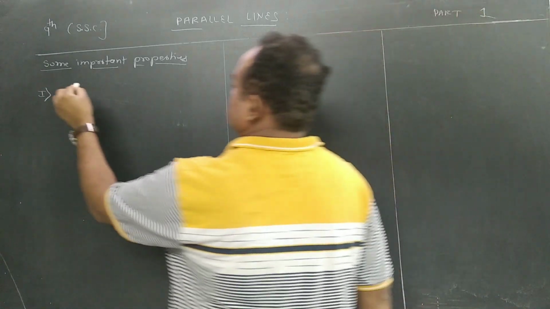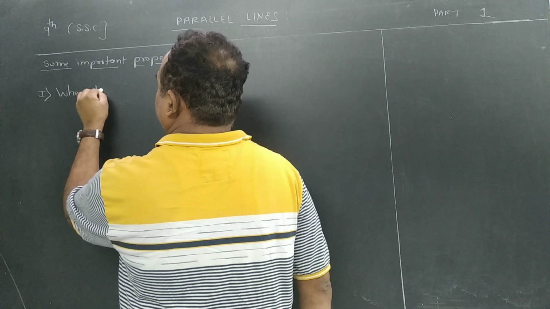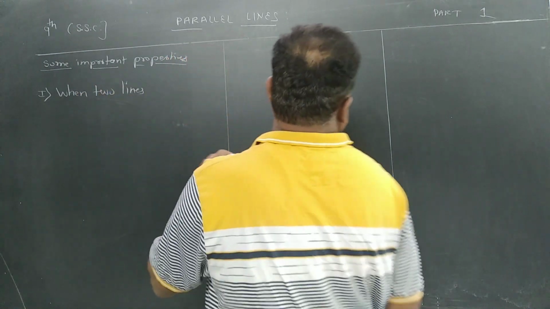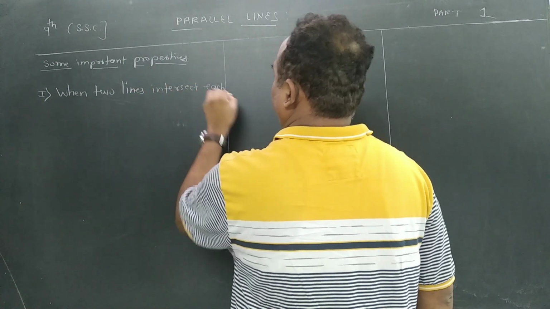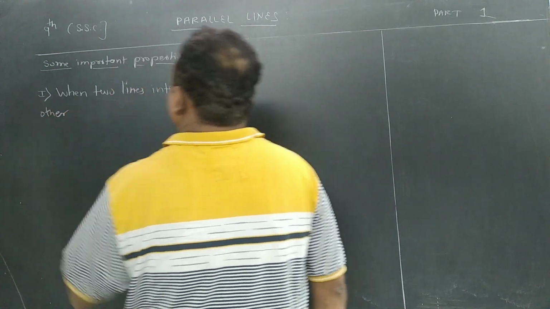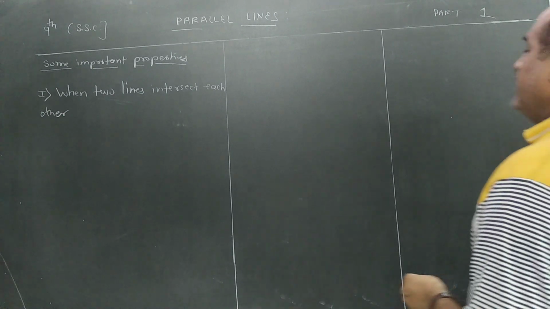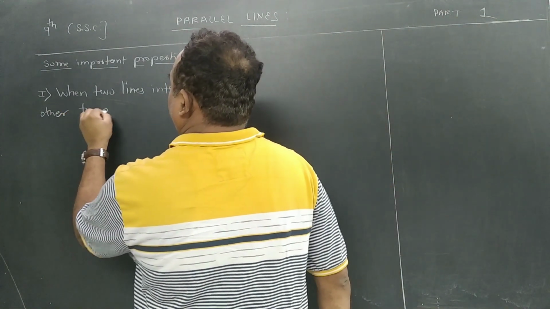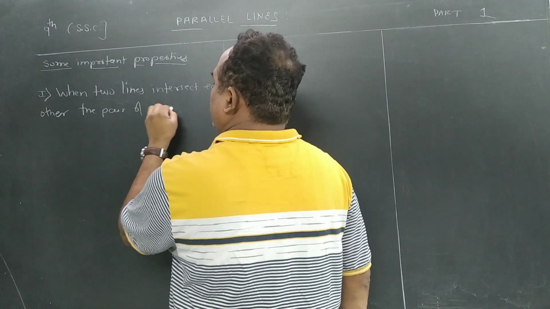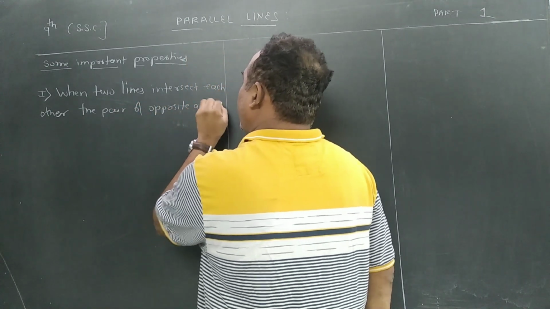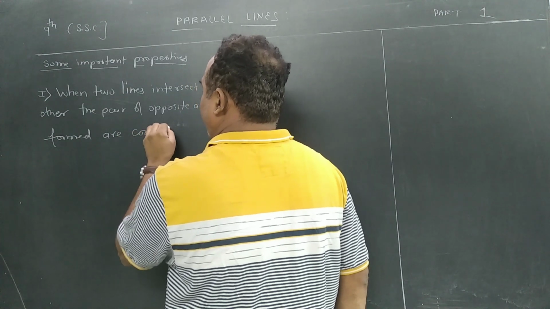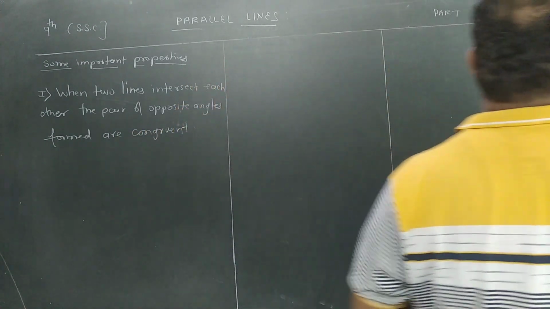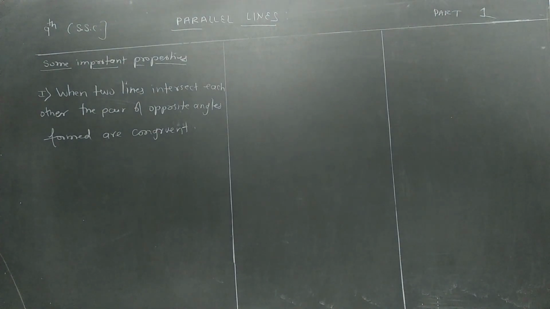When two lines intersect each other, the pair of opposite angles formed are congruent.